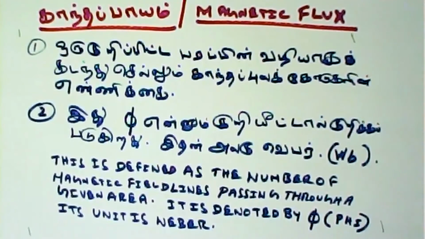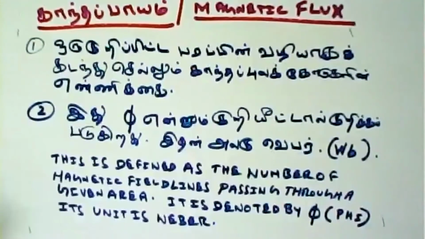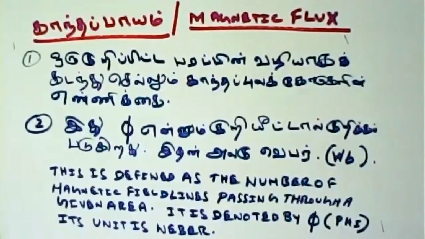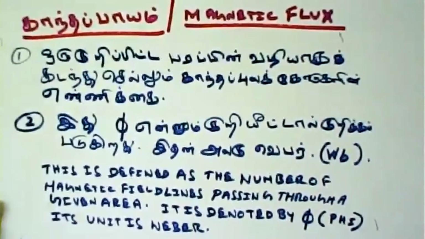This is defined as the number of magnetic field lines passing through a given area. It is denoted by phi. This spelling is PHI. There is one more pi which you know, in pi r square or 2 pi r formula, and that pi is also pi. This phi is different. Its unit is Weber. It is defined as the number of magnetic field lines passing through a given area. Okay, next.